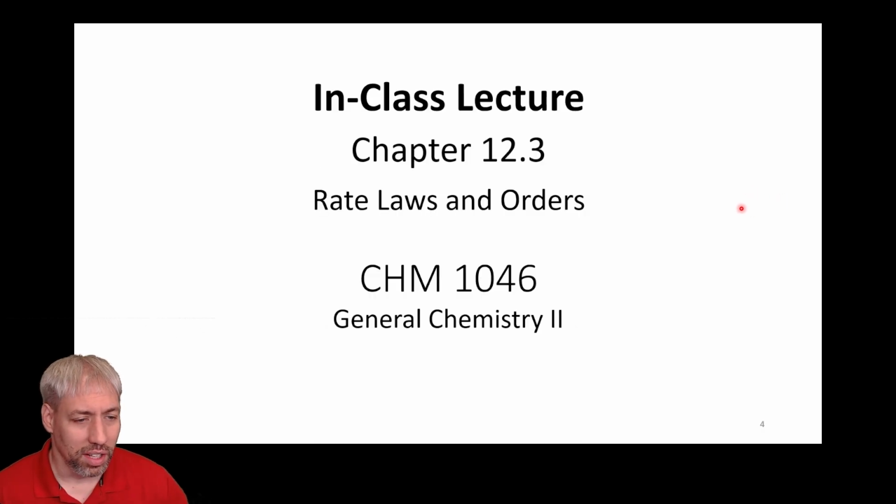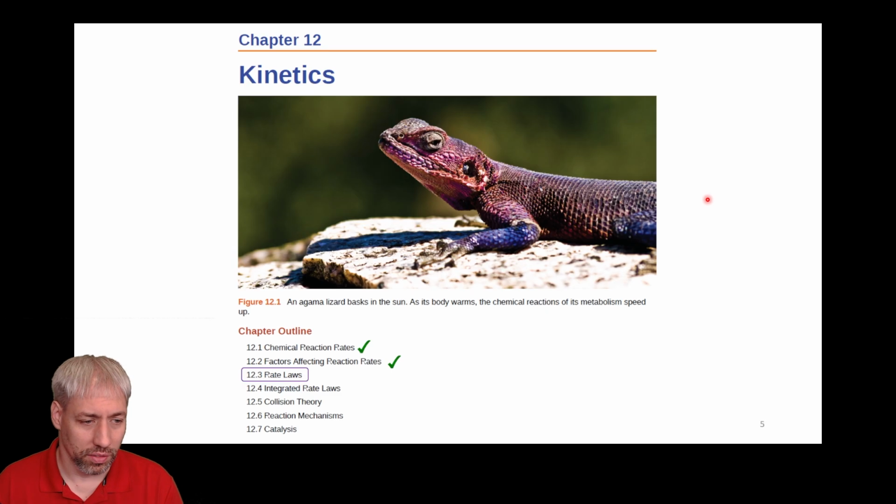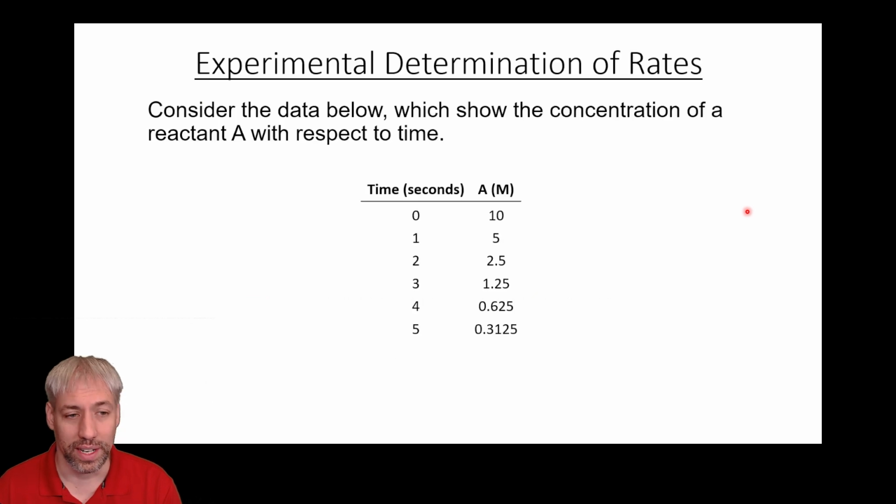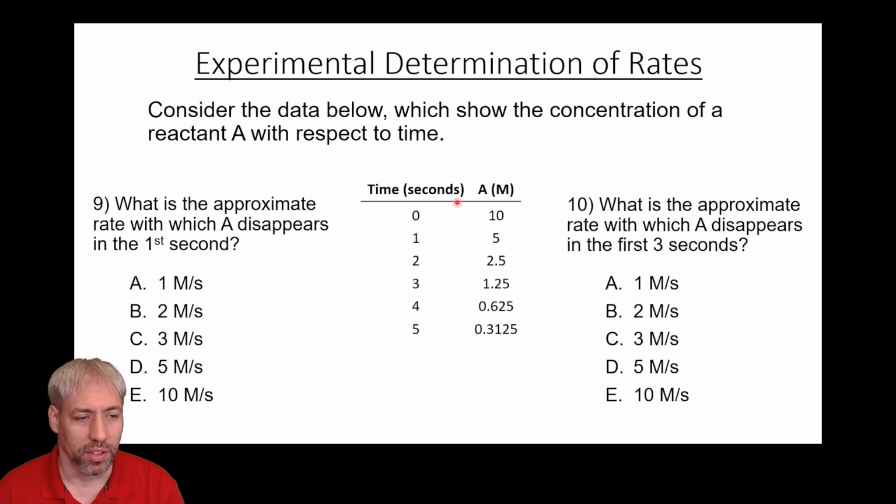All right, so continuing our journey in chapter 12. We covered chemical reaction rates and factors affecting chemical reaction rates. Now we're getting into rate laws. On Monday, we had a couple questions related to this particular set of data. We said, here's our change in concentration of A with respect to time. And we did a couple different questions. One was, what is the rate of disappearance of A within 1 second? What's the disappearance of A in the first 3 seconds?